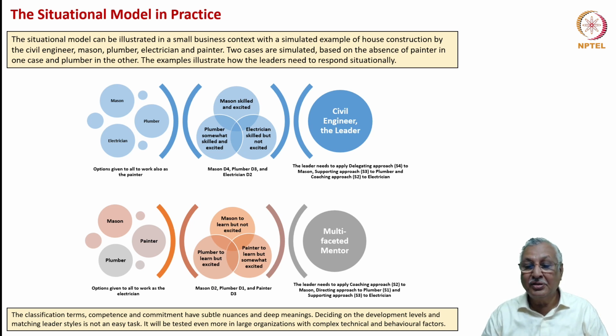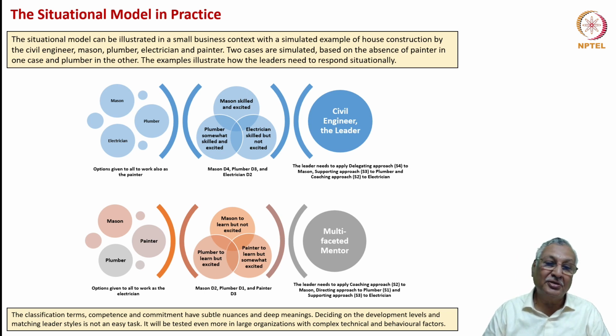The leader then needs to apply a coaching approach, which is S2, to the mason, a directing approach, which is S1, to the plumber, and a supporting approach, which is S3, to the electrician. So for the same project, with different perspectives on the part of the individuals, the leader has to apply different classification criteria and different leadership criteria. This is the essence of the situational model.